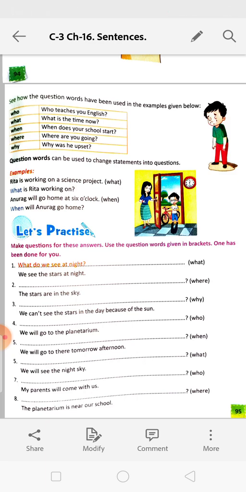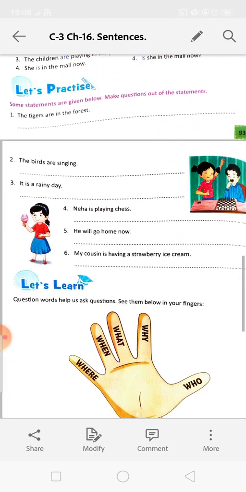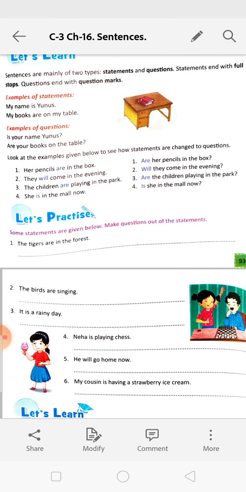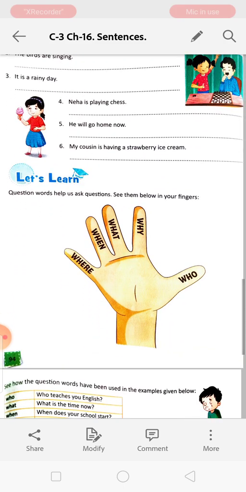Okay. Questions are of two types. One, we can make it with the helping verbs. That is, we will put the helping verbs in front and then we will construct the sentence accordingly. Then we will get the question. And the next one is WH questions, or the questions with the questioning words.